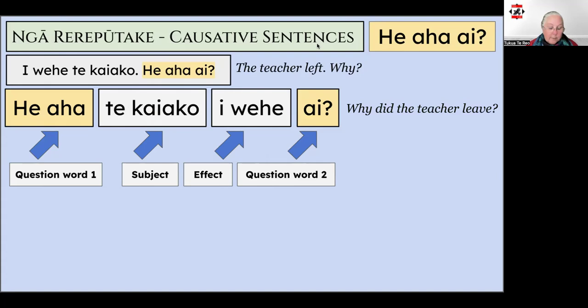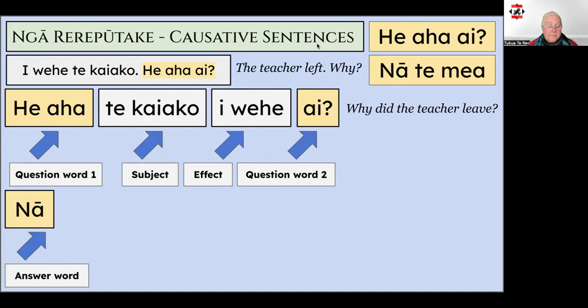Now let's answer the question. There's a couple of different ways we can do that. If we're going to say because, we would use nā te mea. So let's start our answer like that. Nā. I'm going to say the teacher left because the meeting was too long.